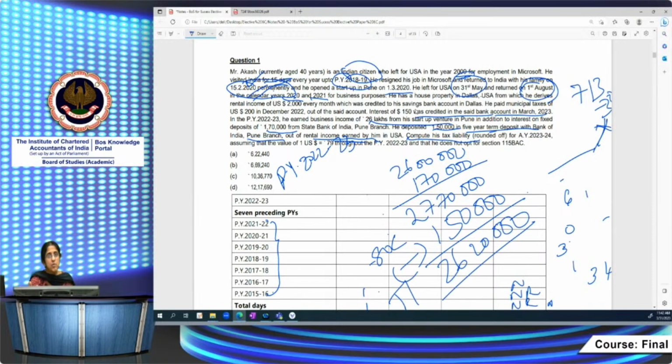Income earned outside India is not taxable in his case because he's an RNOR. So on 26,20,000, what is your tax liability? He has not opted for the new tax regime. So 16,20,000 into 30% is 4,86,000.